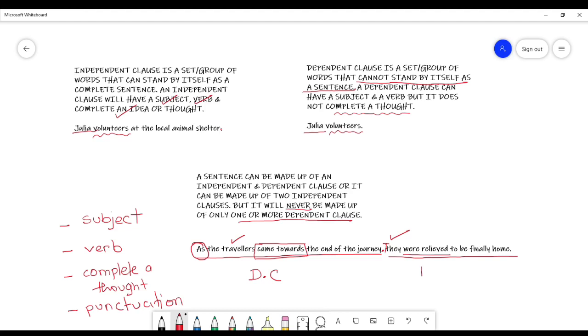Hence, this part of the sentence is known as the independent clause because this clause or this part of the sentence can be taken out and it can be a sentence by itself, which makes it an independent clause. We will be doing more examples to clear up dependent versus independent clause.